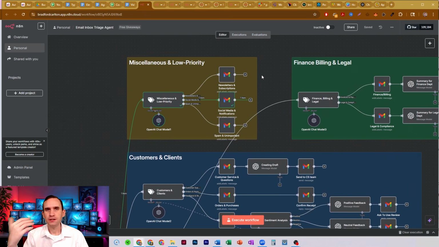But again, your process is going to be different. Figure out what it is you want to happen to your emails, whether you want the agent to automatically respond to them or just to note them and tag them or to send them to someone else. I'm just giving you options here.